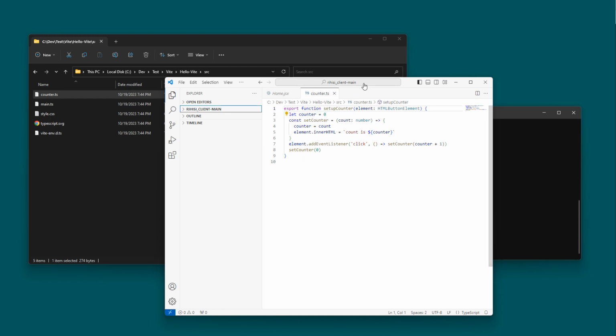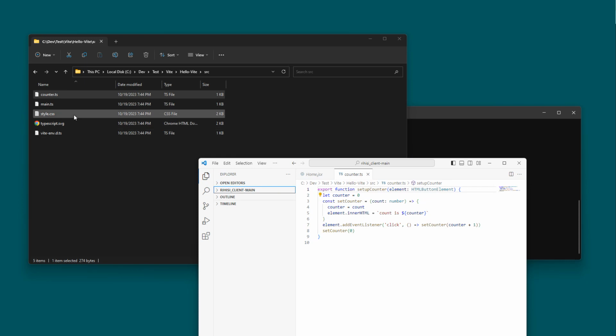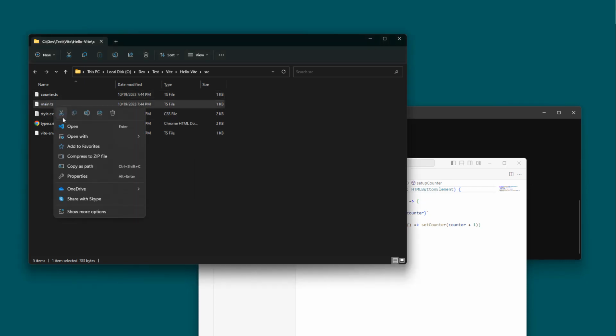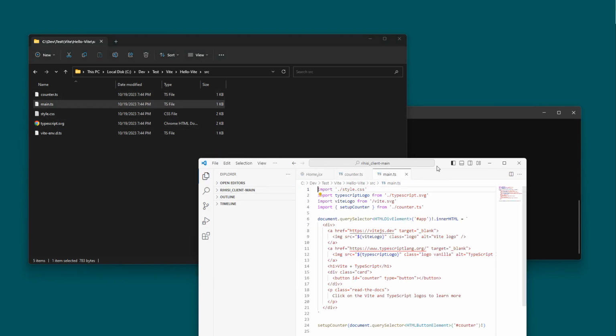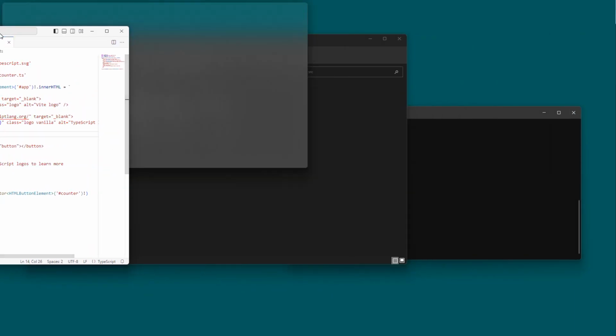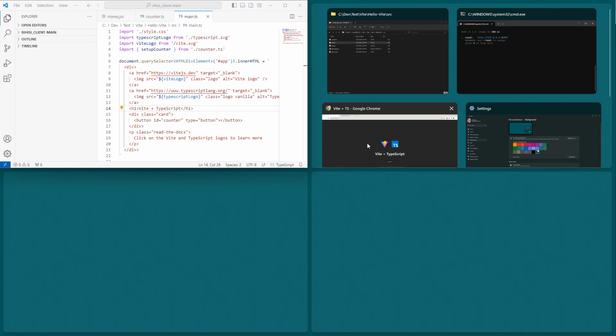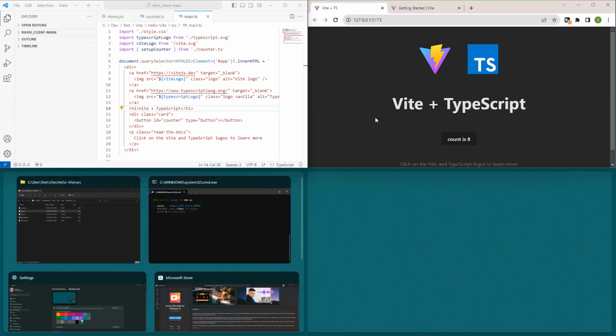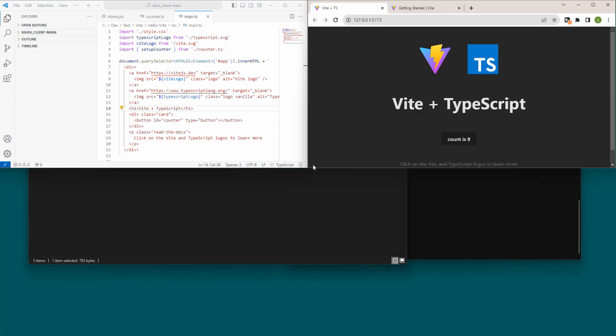So we see we have our code there. And then what I really want to open up is this one. Here we go. So now we can see what we got here. So where is our Vite plus TypeScript? All right, so here we are. And so now I'm going to dock this on the left, and I'm going to dock this on the right. Nope, that's all we want.